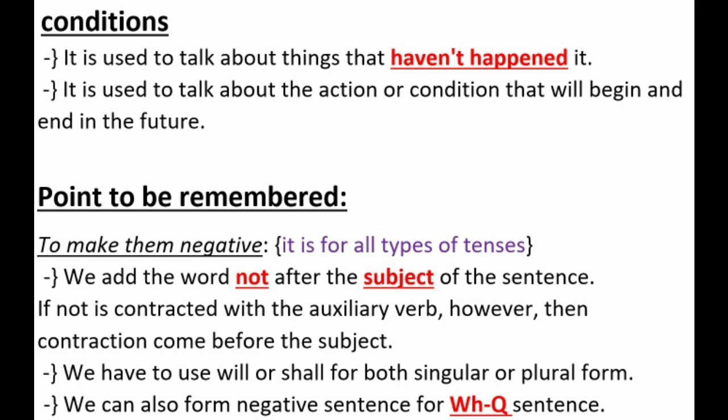To make them negative, we add the word not after the subject of the sentence. If not is contracted with the auxiliary verb, however, then the contraction comes before the subject also. And the second point is we have to use will or shall for both singular and plural forms. We can also form negative sentences for WH question sentences.